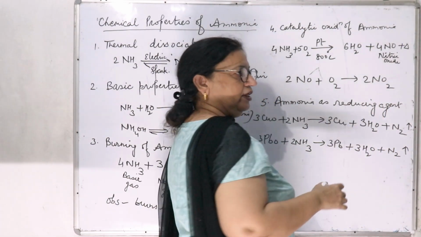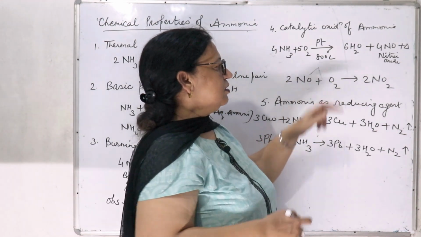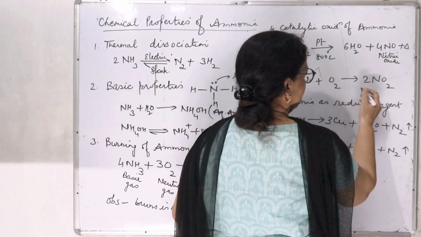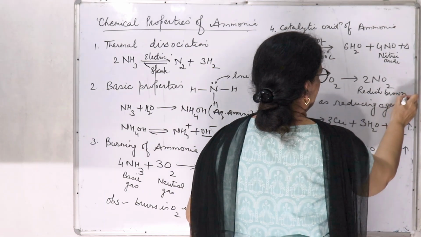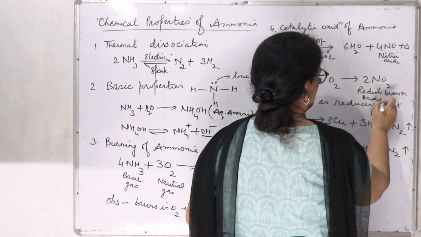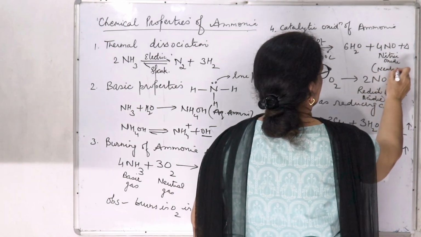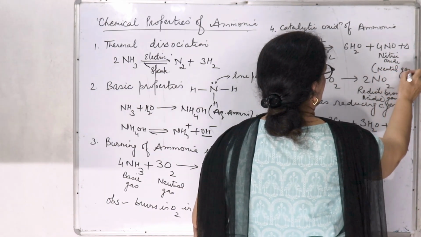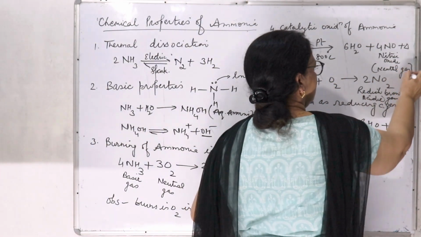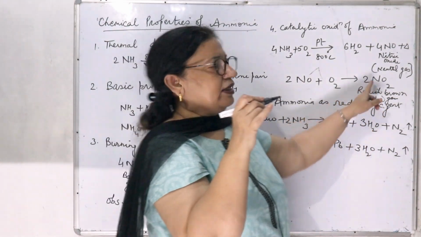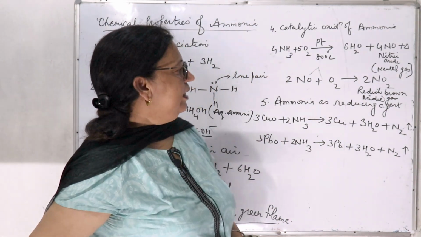Plus heat, the reaction is exothermic, and this NO reacts with the oxygen and it gives nitrogen dioxide. This is reddish brown acidic gas, and NO, nitric oxide, is a neutral gas, but it combines with the oxygen and it gives nitrogen dioxide. This is reddish brown acidic gas.